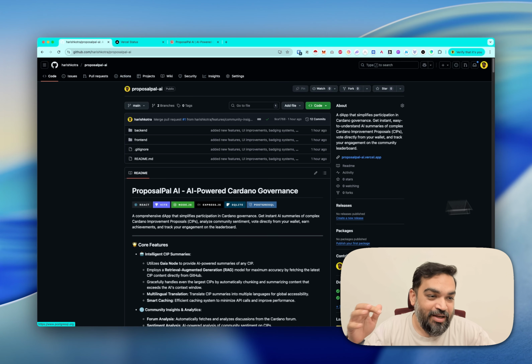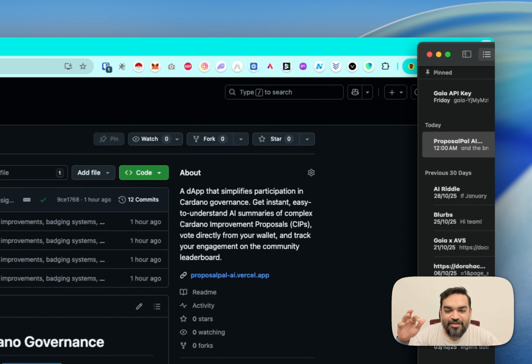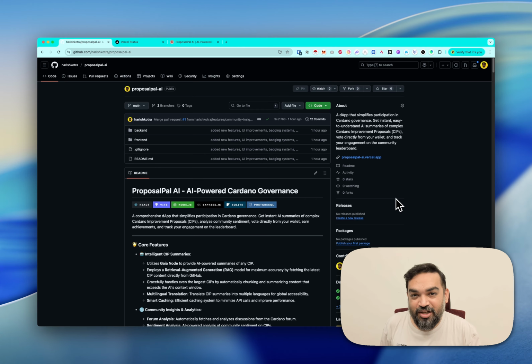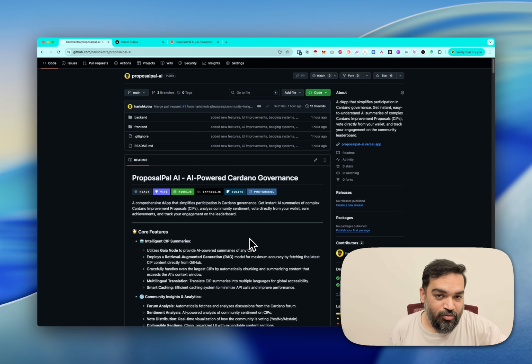What is ProposalPal AI? ProposalPal AI is a very simple tool that lets you summarize CIPs and CPSs in simple English and also translate them into your own language. And as a user, when you're consuming this, you also get rewards. And there is a leaderboard where you can see how many badges you earn, how many points you earn, and all of that. I'll show you all the features as part of the demo once I get into it.